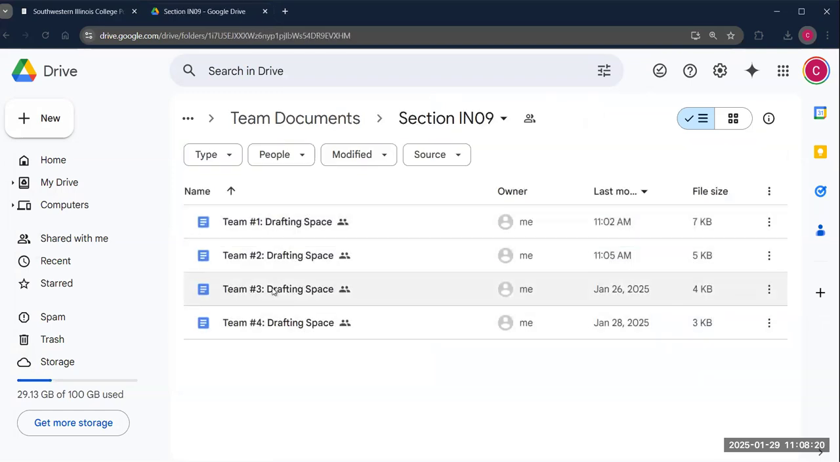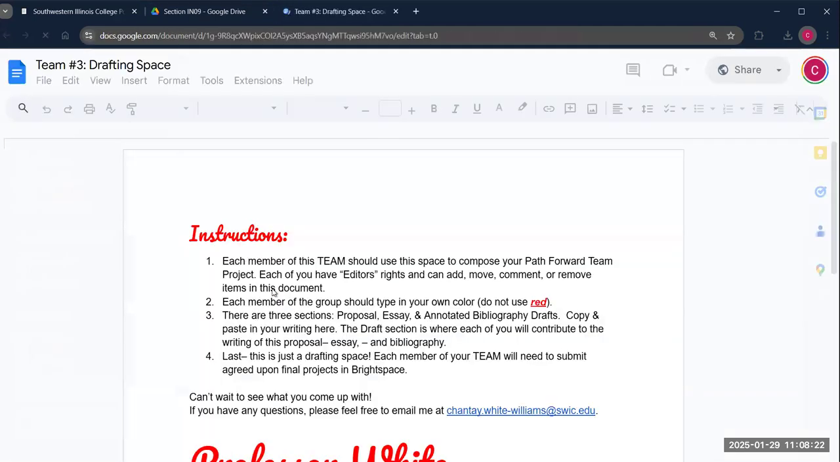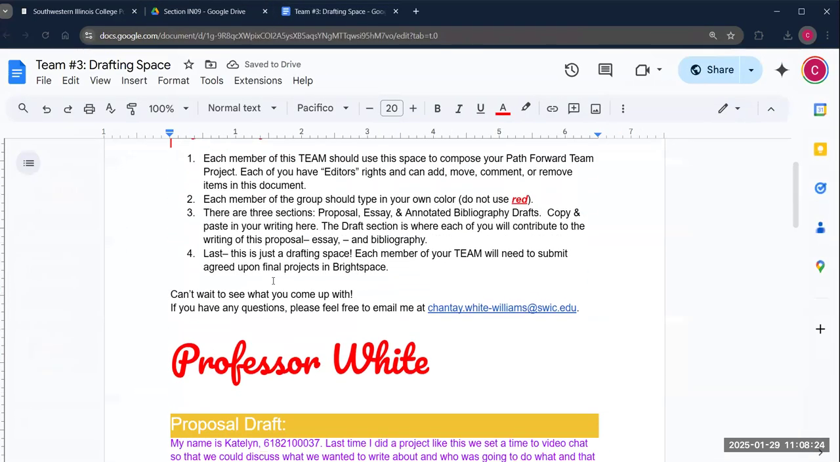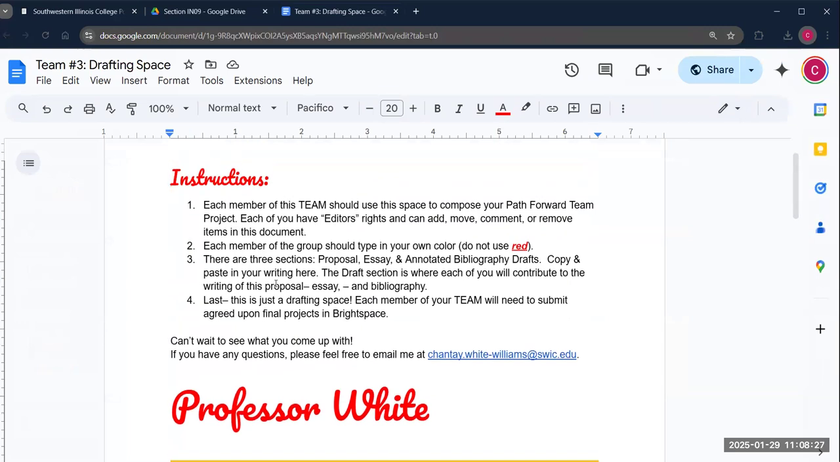You can pick your team. Each team was given a document just like this. Some people have more in here than others, right? Again, this is the document that you need to access to be able to post your proposal information and your draft information. This is the document that you need to make sure that you've posted in by Thursday so that you don't accidentally get put out of a team that you would like to participate in.